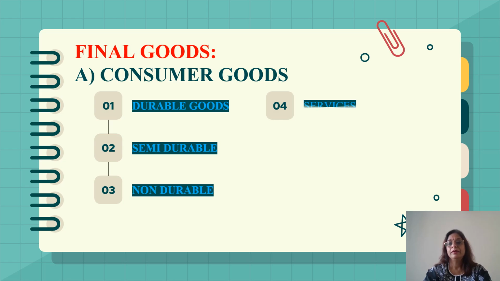And lastly, we utilize services. Now, these are non-material goods. They don't have any physical shape. We only utilize these services in order to satisfy our wants, like when we use the services of transportation, or the services of education. So all these goods, durable goods, semi-durable goods, non-durable goods and services are known as consumer goods.